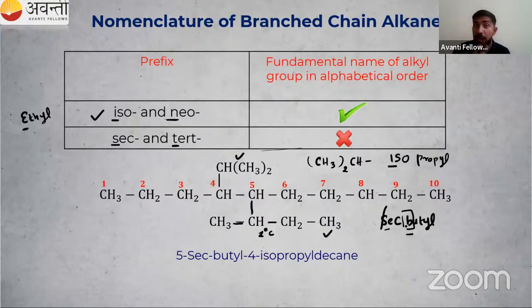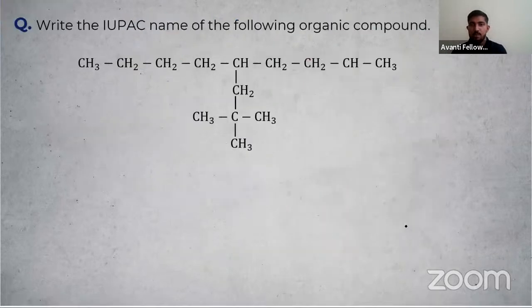So you have to remember this point. This is very important. ISO and NEO. These are the rules provided by IUPAC. ISO and NEO, you have to consider. Secondary and tertiary, S and T, no need to consider. So in the case of secondary butyl, no need to consider S. We have to consider B. That's another rule.